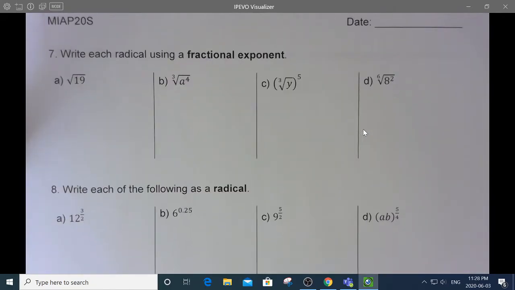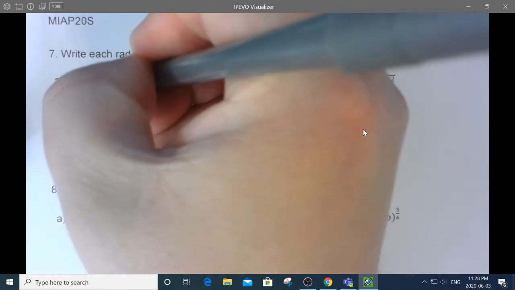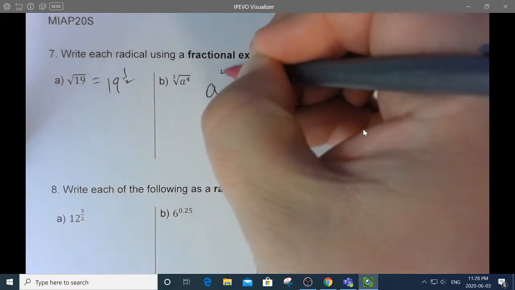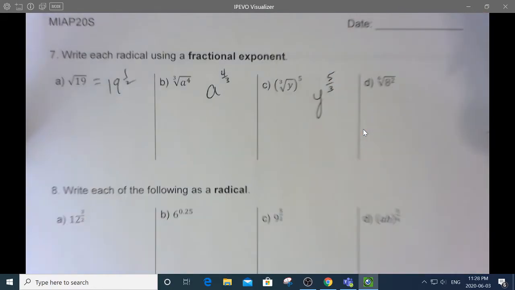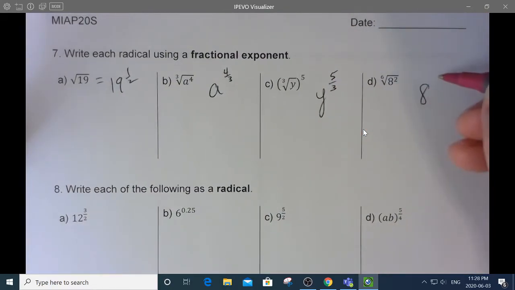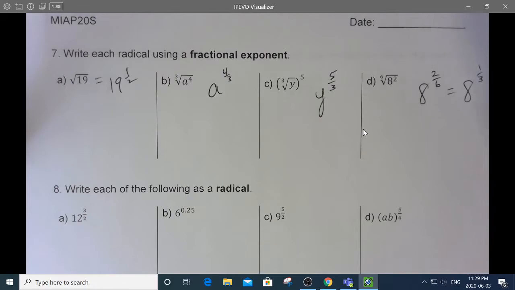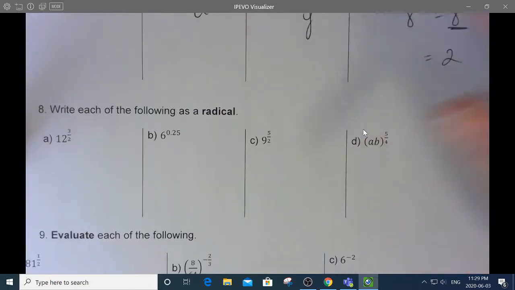Number 7. Change this to a fractional exponent. Okay, well this is 19 to the 1/2. This is a to the 4/3. This is y to the 5/3. And this is 8 to the 2/6, which I might as well simplify to 8 to the 1/3, which by the way is actually just 2. The cube root of 8 is 2. But I guess you could stop there and we give you the mark.